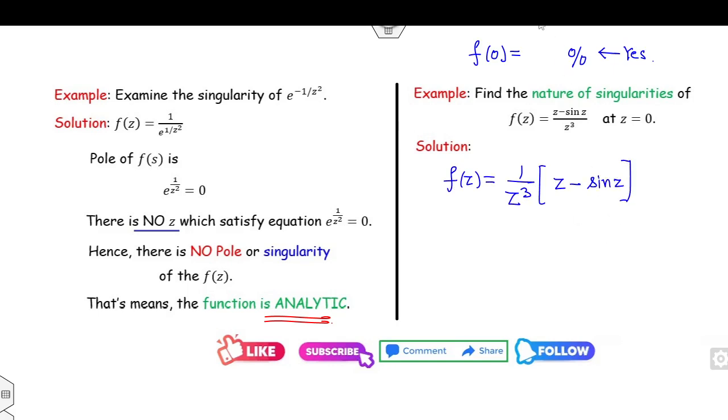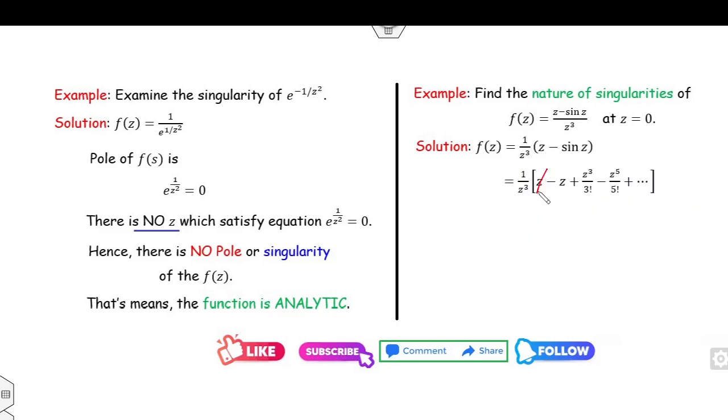Now I can easily expand the series of sine z, so it will be z minus z cube over 3 factorial plus z raised to power 5 over 5 factorial and so on. Now if you open this bracket, I can take out z cube, so it is 1 over 3 factorial minus z square over 5 factorial and so on.